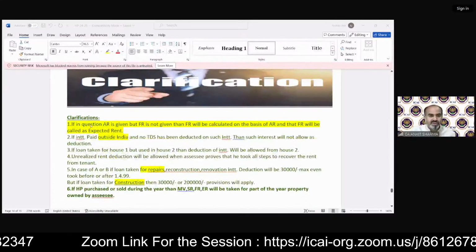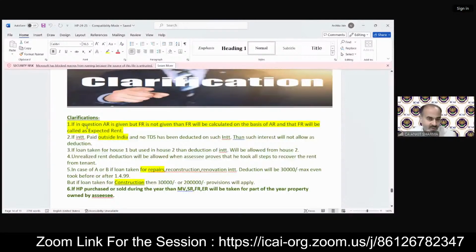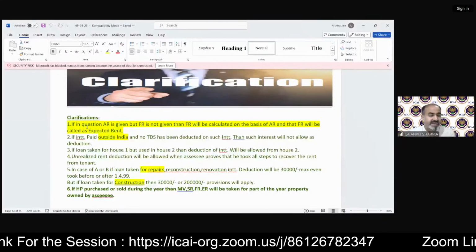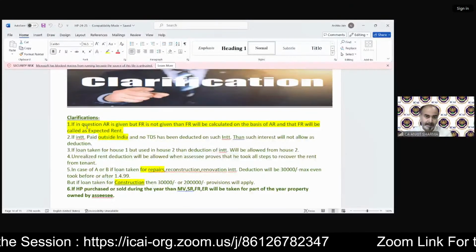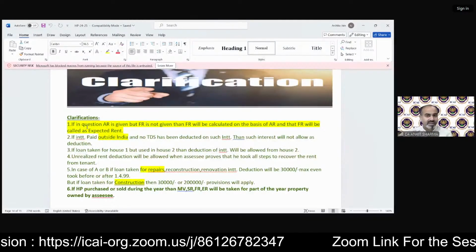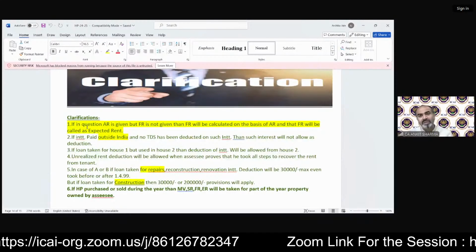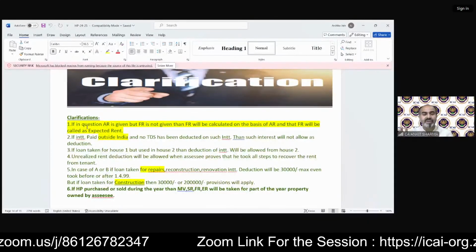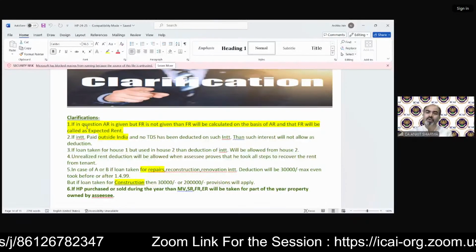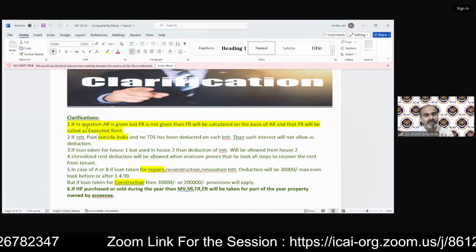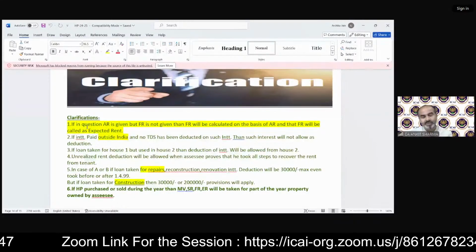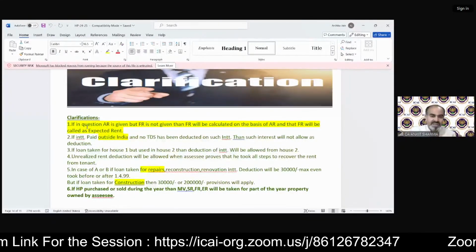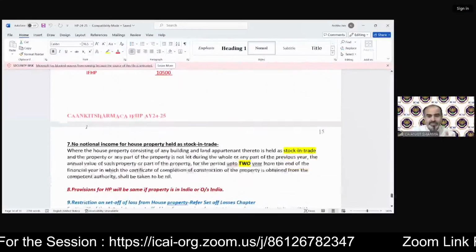Now this clarification, you can see the first point. This is the point we were talking about in the last MCQ. If in the question AR is given, AR meaning actual rent, but FR is not given, then FR will be calculated on the basis of AR and that FR will be called expected rent. And how do we calculate it? AR into 12. That's a simple way to solve it. AR into 12, that will be our expected rent. This has also been discussed in detail in the normal sessions, which you must have gone through.